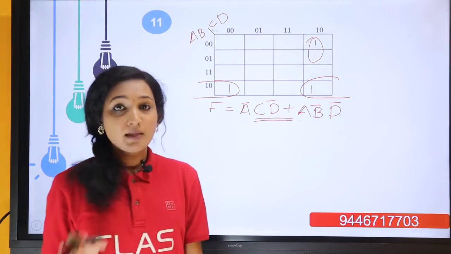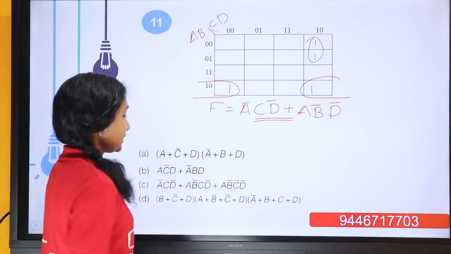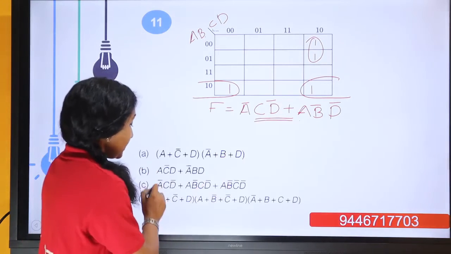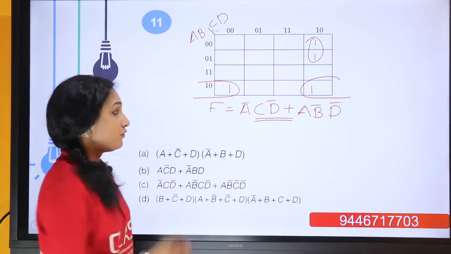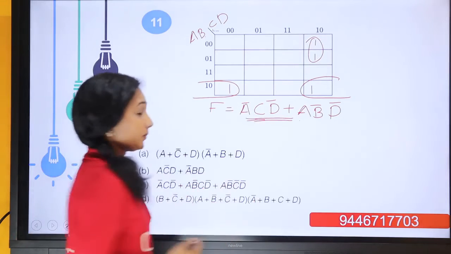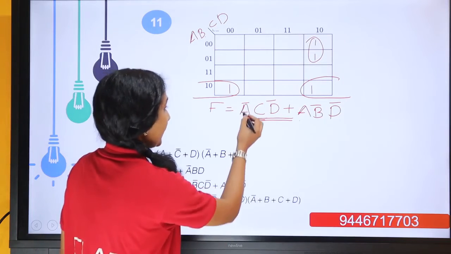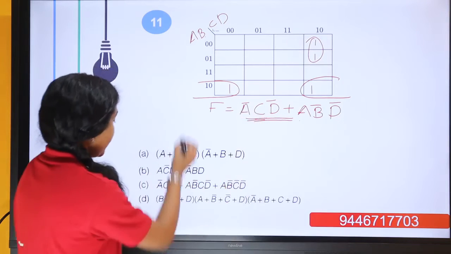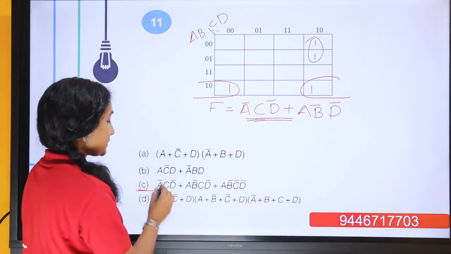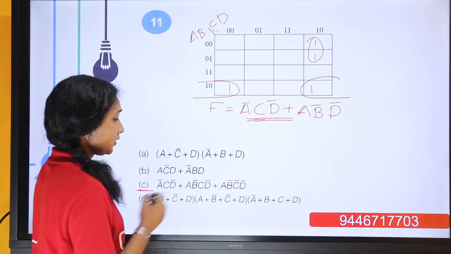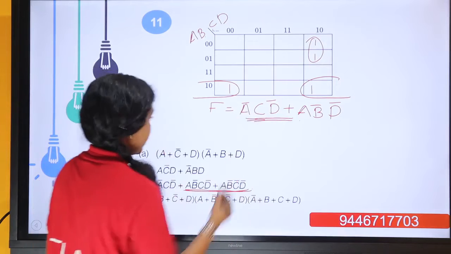Both these SOP and POS in the minimal form are not present in our option. We have the 4 options, it's not present here. What's next? Now we have to check whether a rearrangement in any of these given options will give the minimal SOP or the POS form. So in the minimal SOP form we have A bar, C, D bar, right? So here in the third option we have this term A bar, C, D bar, right? And we have 2 other terms. We can check whether it reaches here or not.